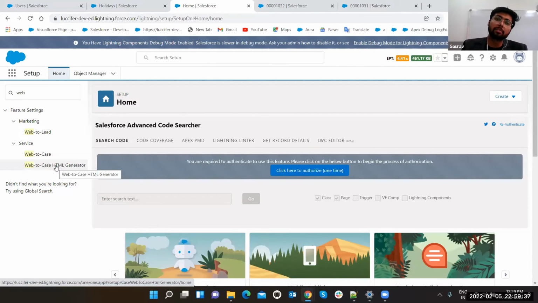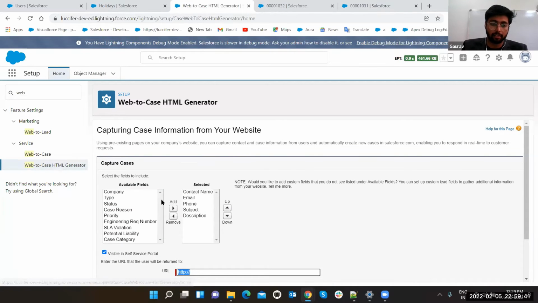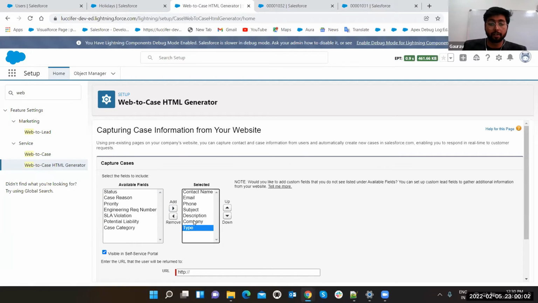Now, what is the web page through which the user will send the details? Just click on web to case HTML generator. So what you can do, you can add all the fields, whatever you want in your custom web page. Suppose I want contact name, email, phone, subject. Now, this is not enough for me. I want to add the company also. I want to add state type, what type of case you are having. So these are the fields you can add, and you can remove also, right?